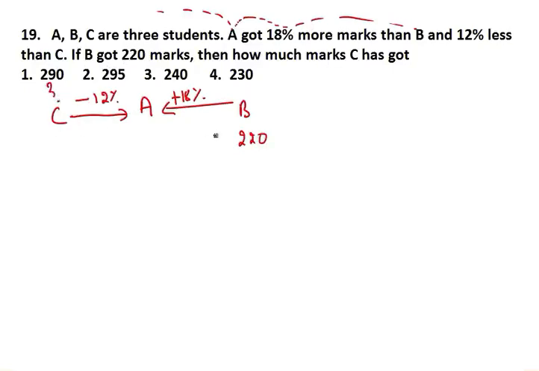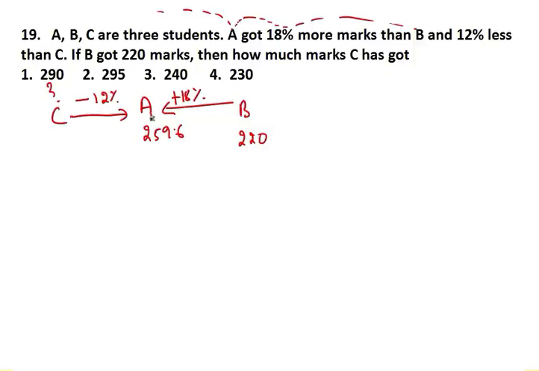Now look guys, if B got 220, if I increase it by 18%, how much do I get, tell me? If I increase 220 by 18%, I will get 259.6. Now I need to know what C is.